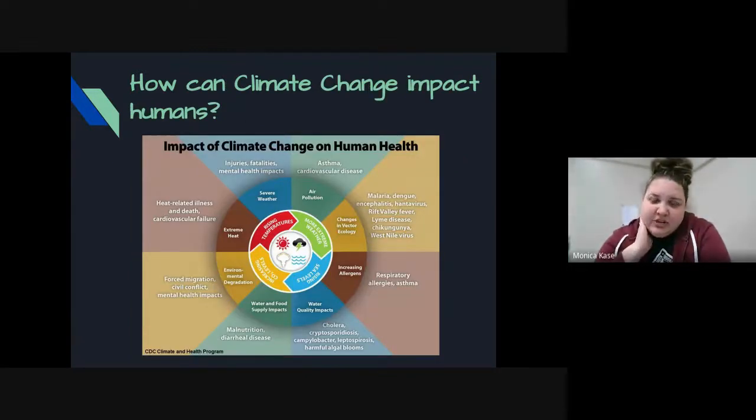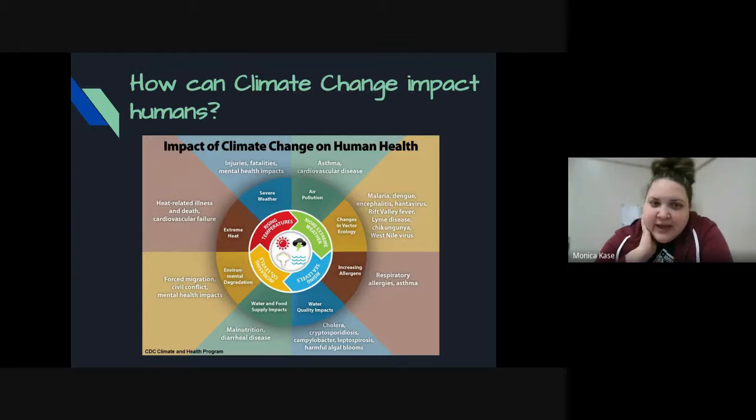And then how does climate change impact us as humans? So I really like this graphic here, because as you go through and take a look at some of these climate changes that are happening, you can see what type of health impacts we might have as a result. If we were to take a look at air pollution, right? If we have an increase in air pollution because of our climate change, that's going to increase people with asthma and their cardiovascular diseases. Increasing allergens is going to also increase allergies and respiratory issues as well as asthma.